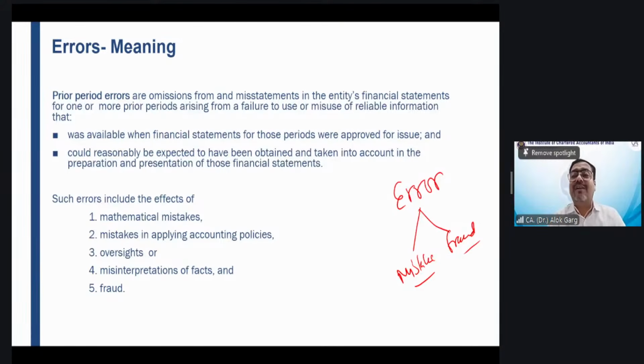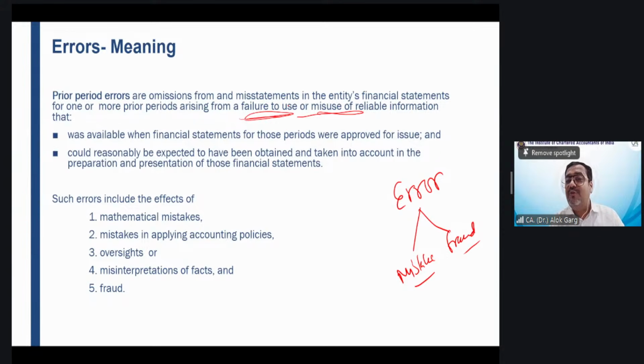So we have to correct our financial statement applying the principle of Ind AS 8, which says that there are prior period errors, meaning omissions or misstatements in the entity's financial statement for one or more prior periods arising from a failure to use or misuse.